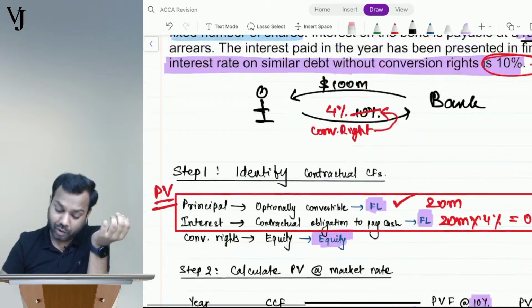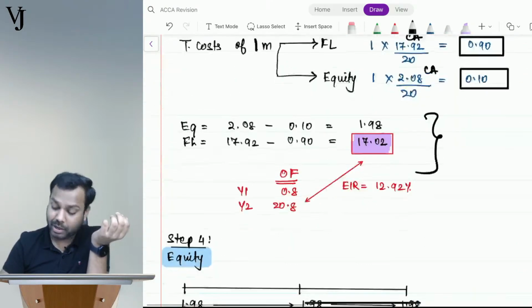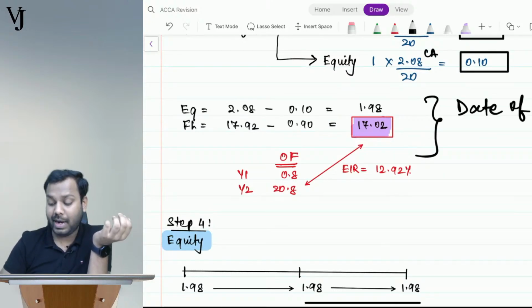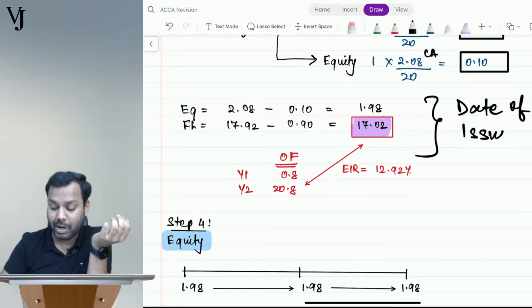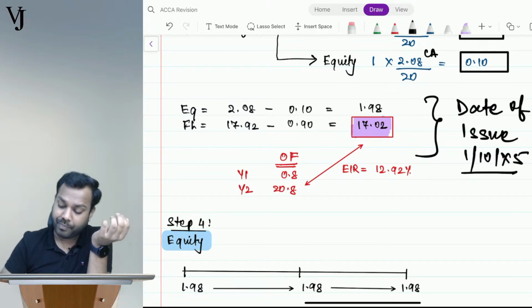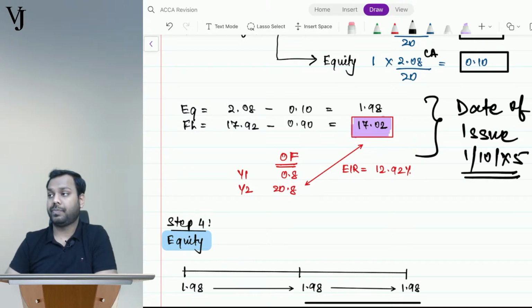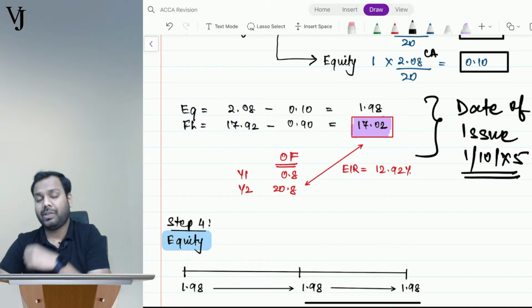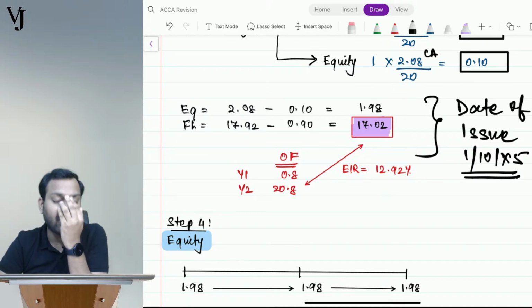On the date of issue of the instrument, that is 1st October X5. I hope it is clear to all of you. Please confirm if it is clear so far.